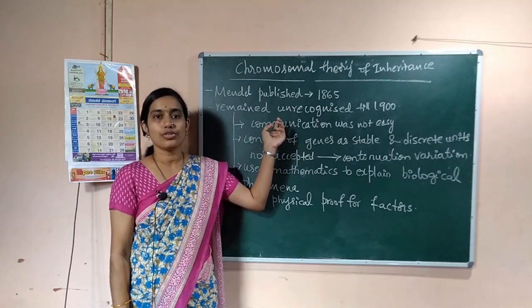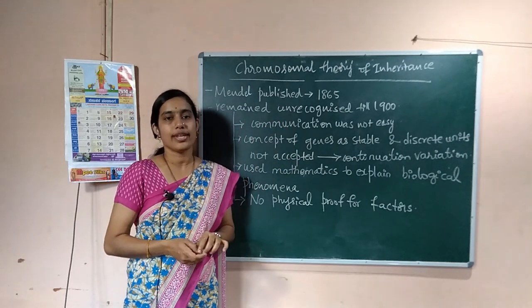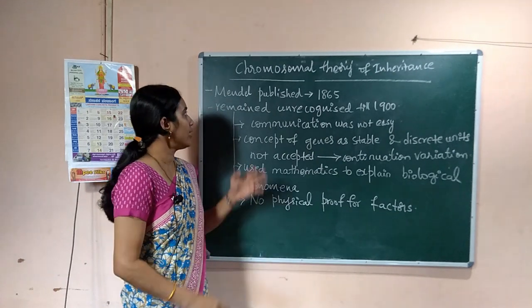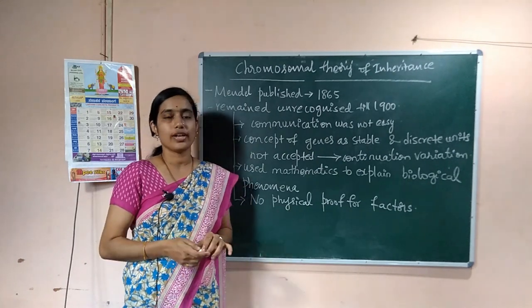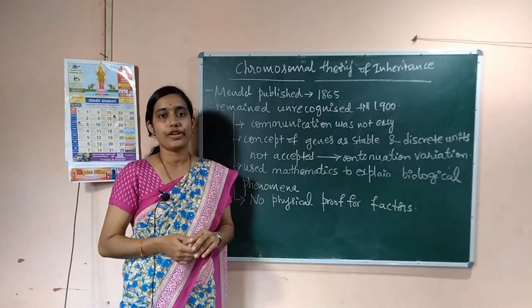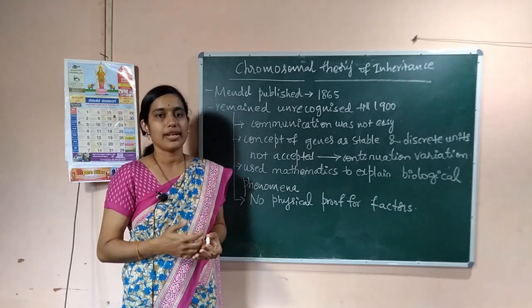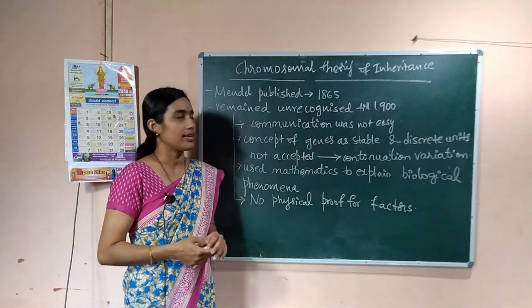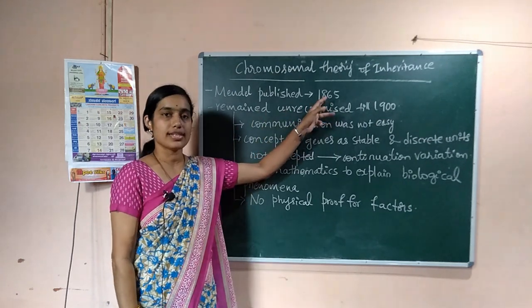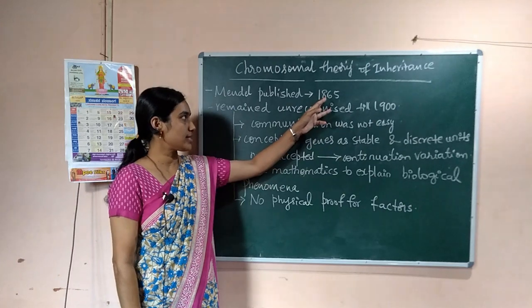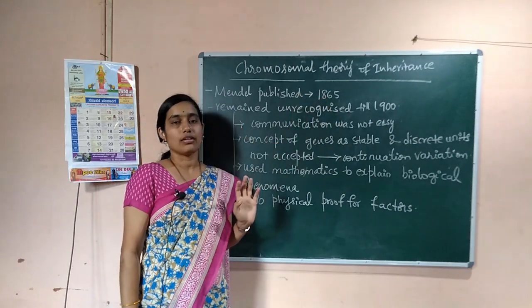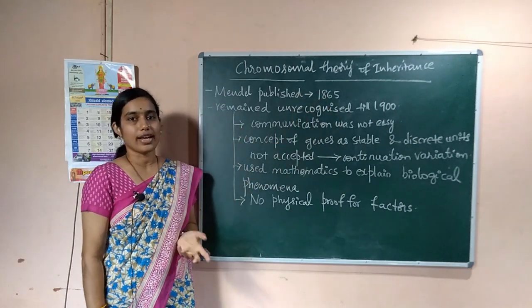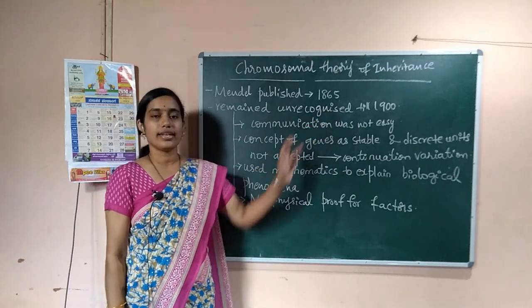Mendel published his work on the inheritance of different characters in 1865. But his work remained unrecognized till 1900.